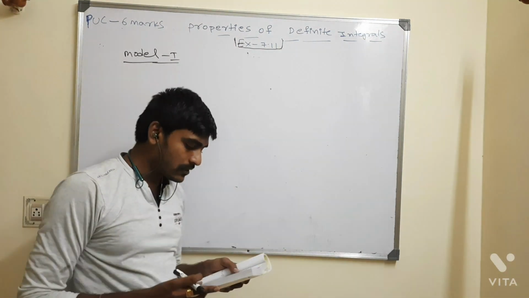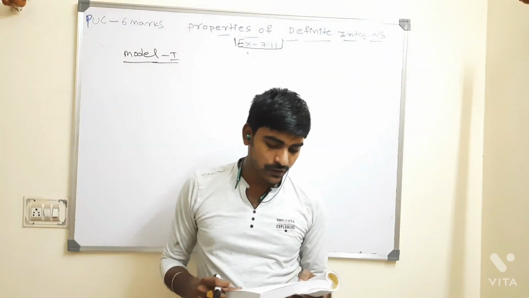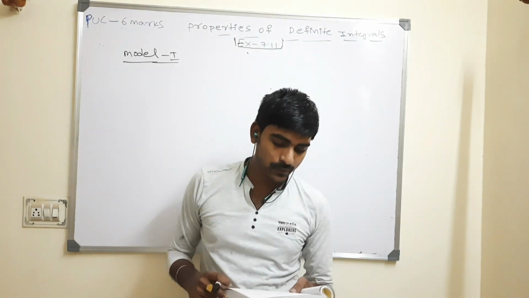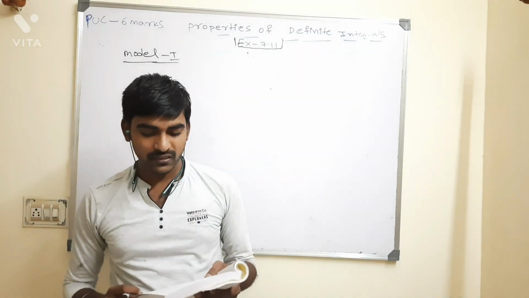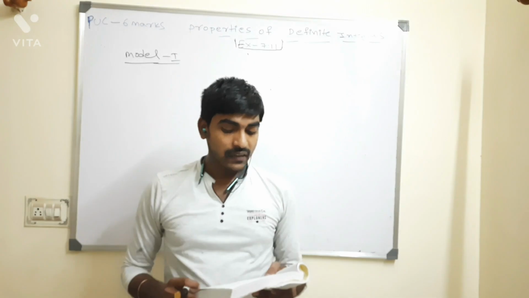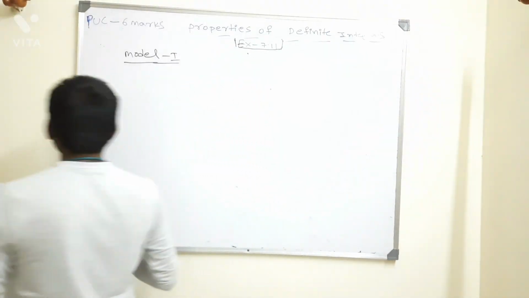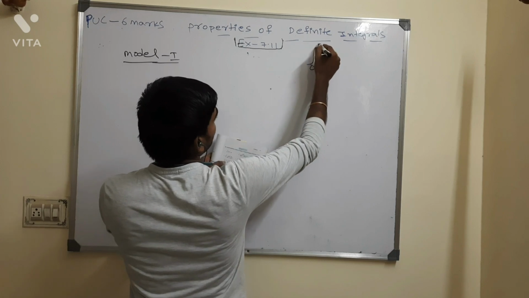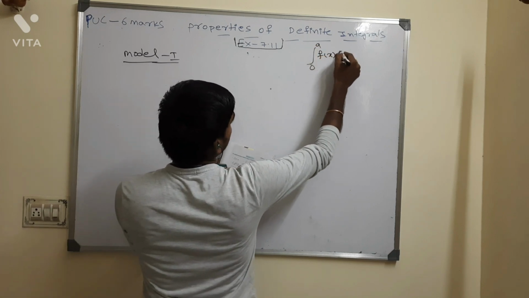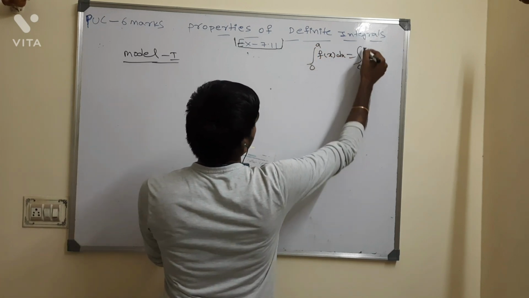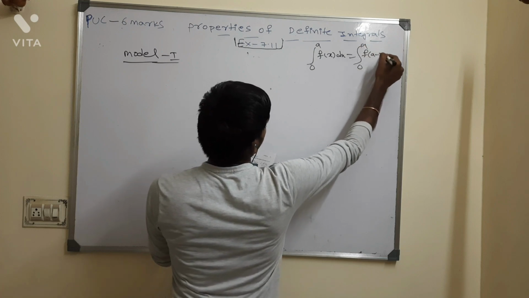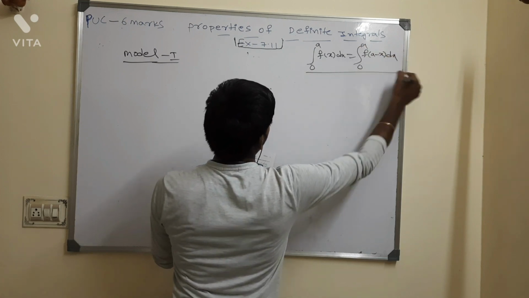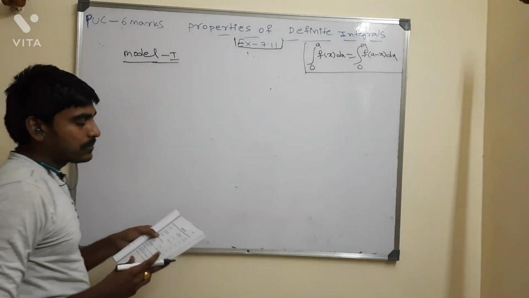It is also integral 0 to pi by 2 cos power 5x dx whole divided by sin power 5x plus cos power 5x. Okay. Next, seventh one. So 0 to a property based problems I am doing now. Integral 0 to a f of x dx is nothing but integral 0 to a f of a minus x dx. Based on this property, all problems I am solving.